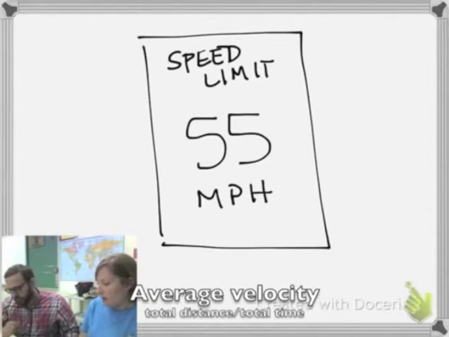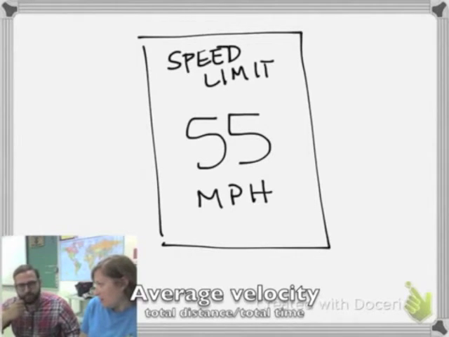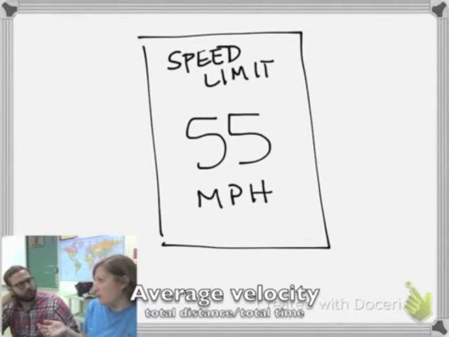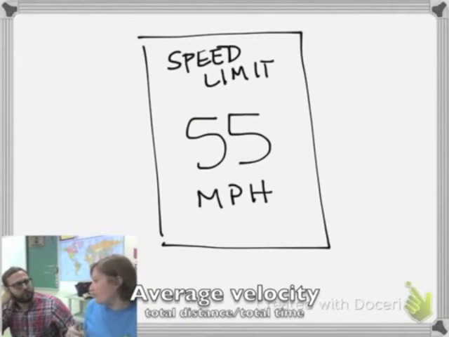Did you know there are different types of velocity? The first is average velocity. Say you're on a road trip. Your average velocity is how long it takes you to get from point A to point B, and it includes all the times you stop for gas, restrooms, and McDonald's. It's the average over the whole time.